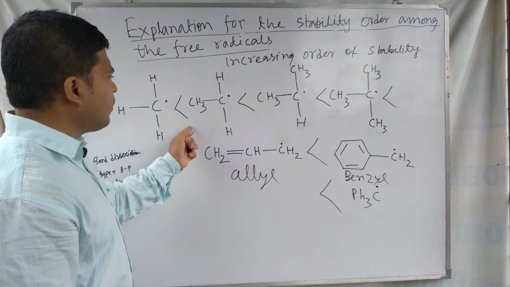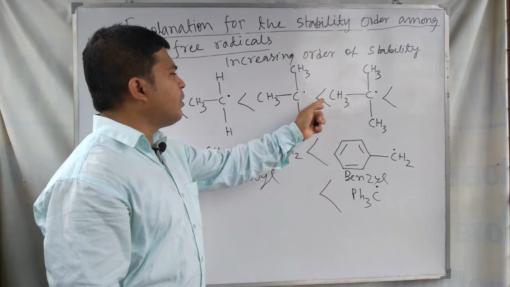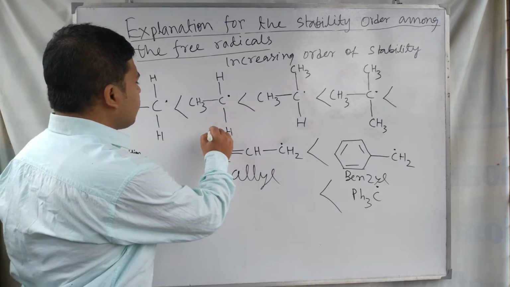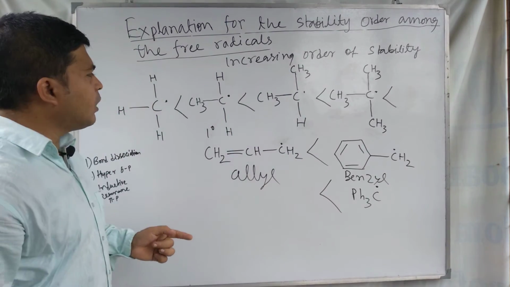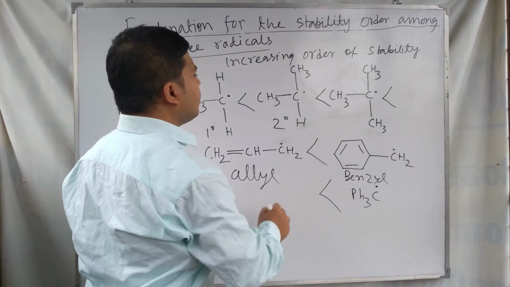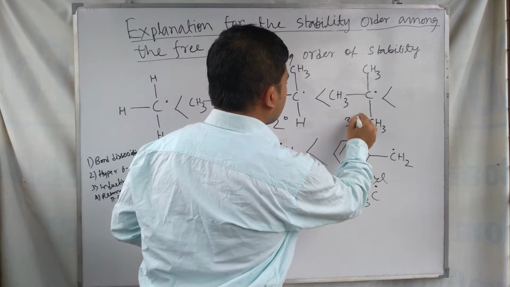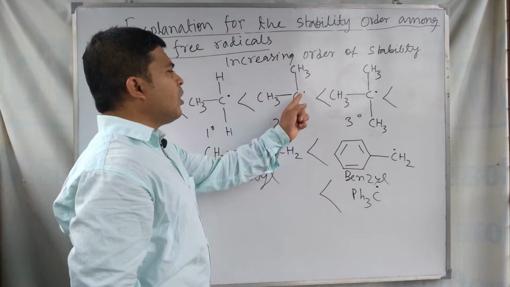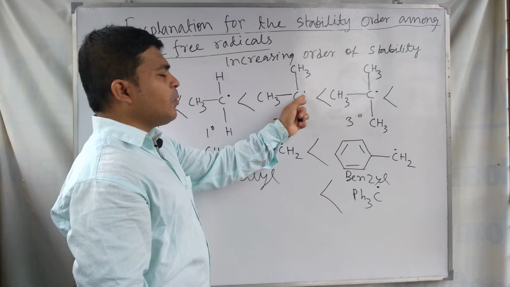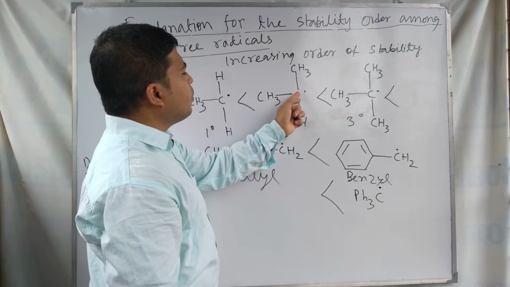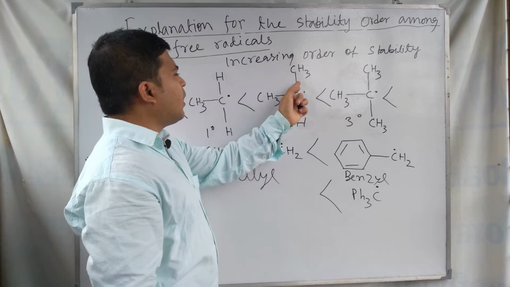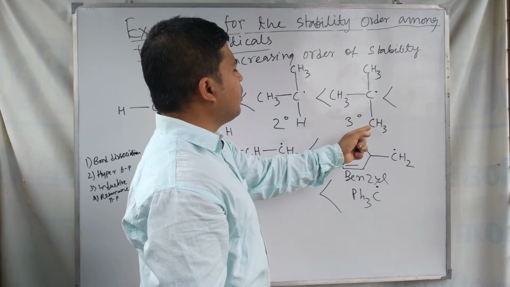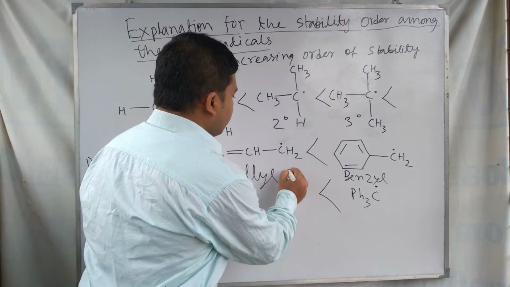This one is less stable than this. This one is more stable. Allyl and benzyl are more stable. This one is called a 1 degree free radical, this one is called a 2 degree free radical, and this one is called a 3 degree free radical, because the dot means the electron present on carbon, the carbon bearing one single electron. With this carbon, two other carbons are bonded, so for this reason this one is a 2 degree free radical, this one is a 3 degree free radical, and this one is a 1 degree free radical.